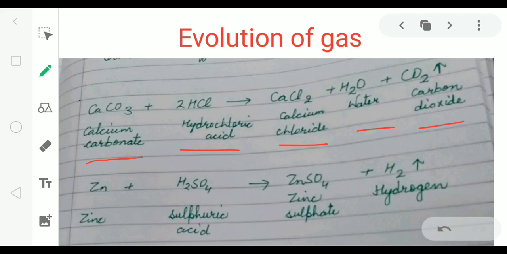Second example, if we take zinc granules in a test tube and then we add sulfuric acid, new products are formed, zinc sulfate and hydrogen gas. So hydrogen gas is released. So in this reaction, evolution of gas takes place.